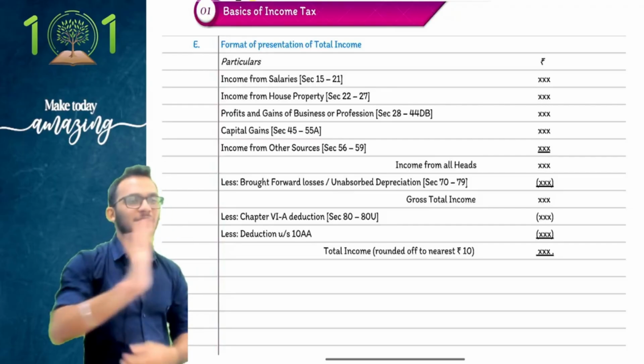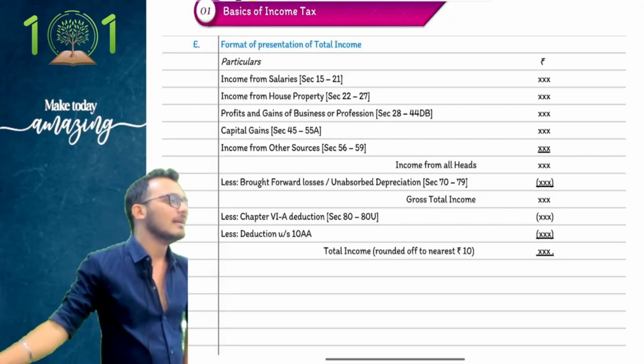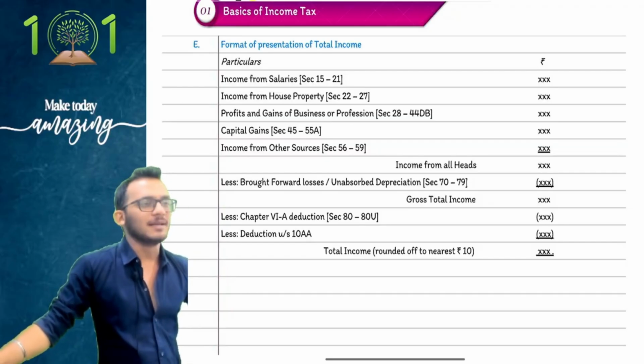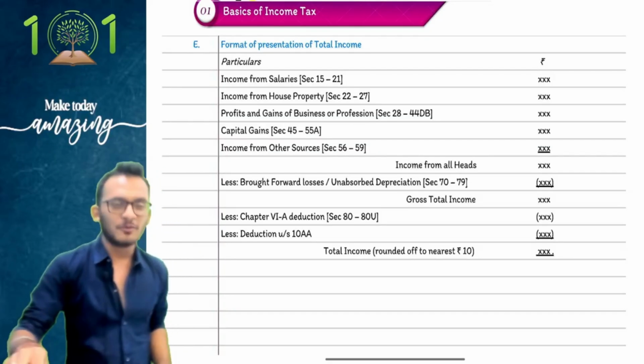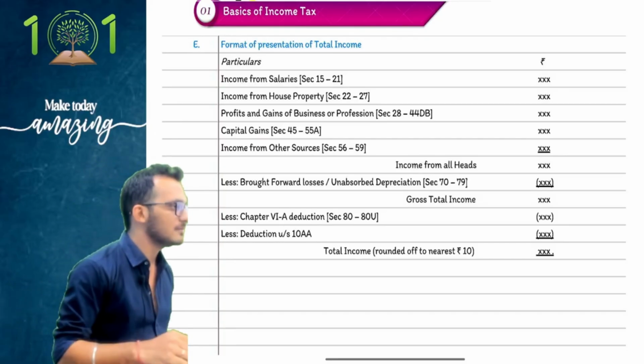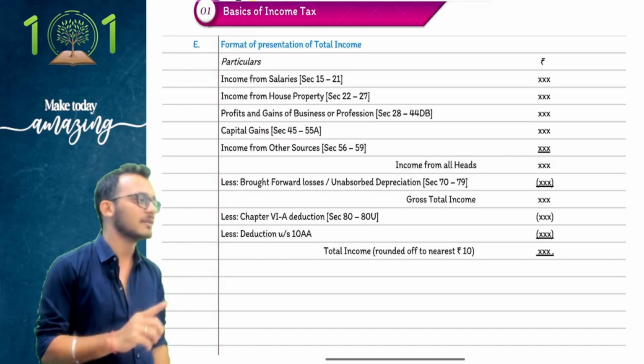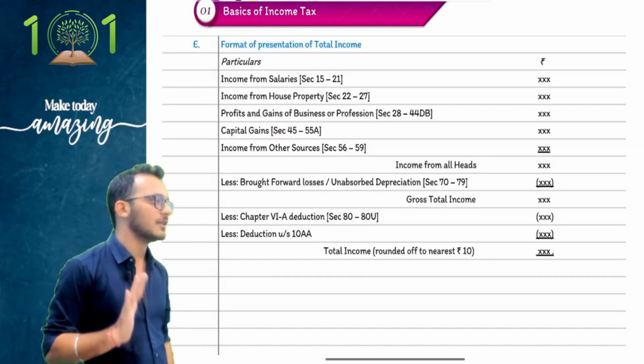No. So total income has five heads of income: salaries, house property, PGBP, capital gains, IFOS. Now, people, for those who are very excited to write short forms, Rahul, 5 में कौन से short forms approved हैं? I cannot write short forms for everything. There are only two short forms which are approved.